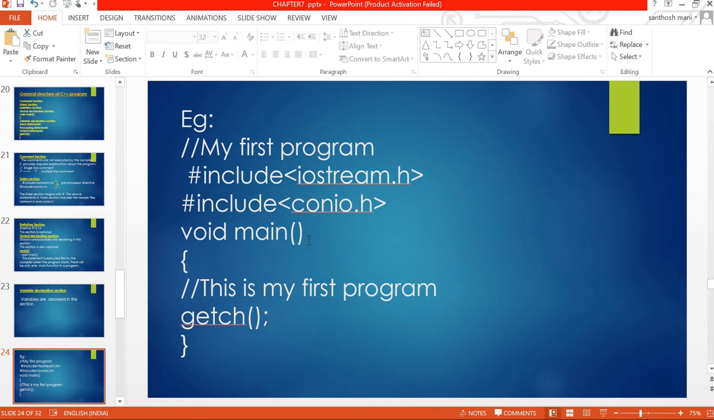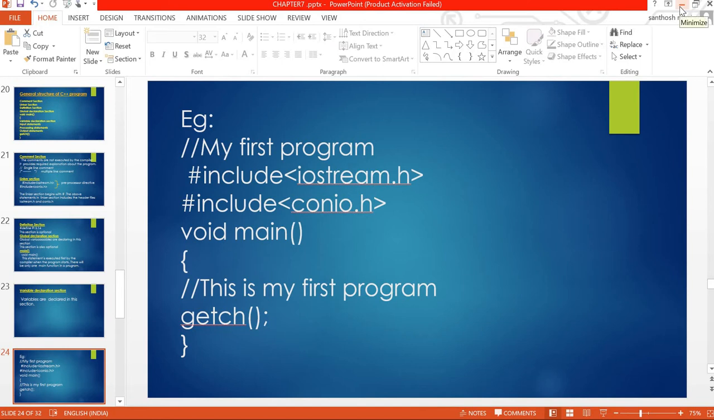After the void main there is no semicolon. After the get there is one semicolon. After the get you should close the bracket. This is an example for a small program. In this program there is no input and no output. Only one comment statement.